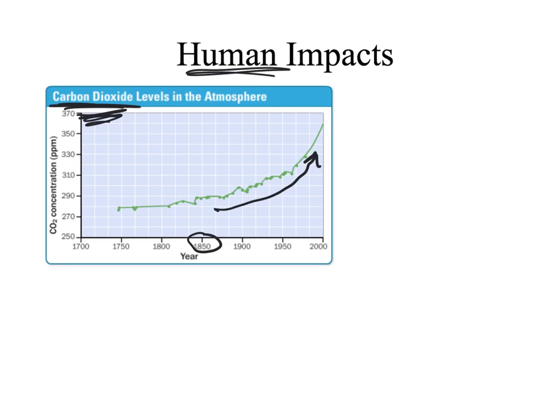So we definitely know we're impacting the atmosphere. We definitely know we're putting up carbon dioxide, and carbon dioxide is a greenhouse gas. So because we're adding this greenhouse gas, that's why we called it global warming at first. But now we're calling it climate change. And it's not just regular climate change, it's rapid. So something's going to happen eventually. We just don't know how far we have and what's going to happen.